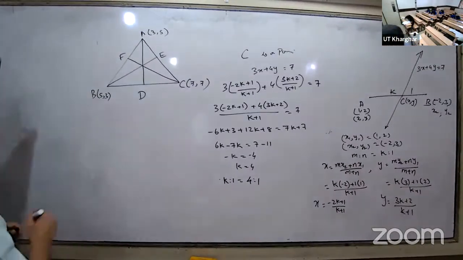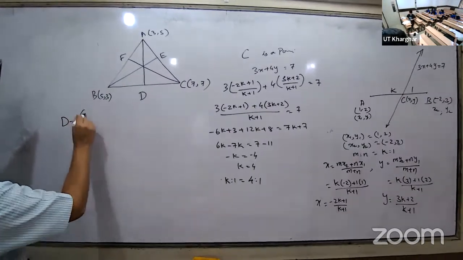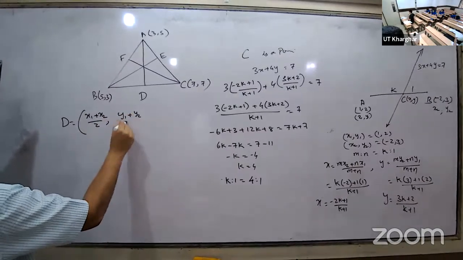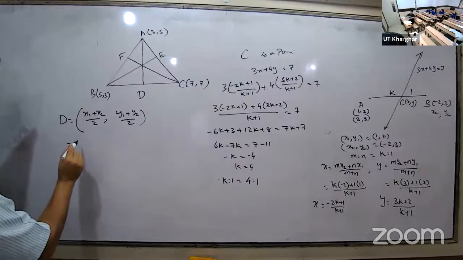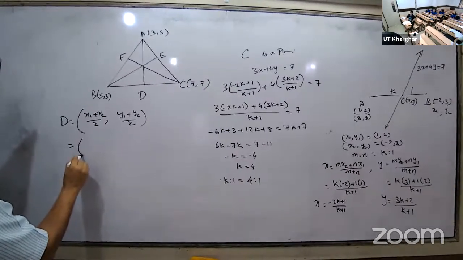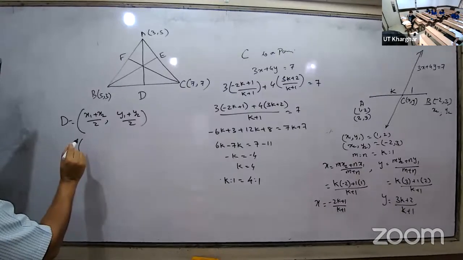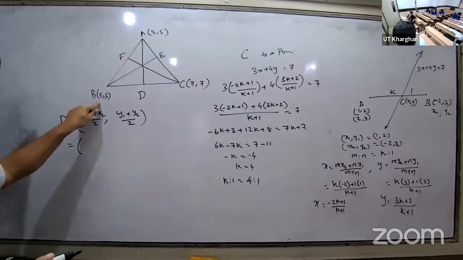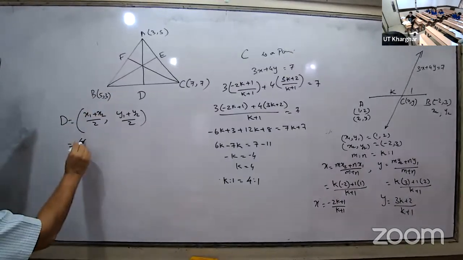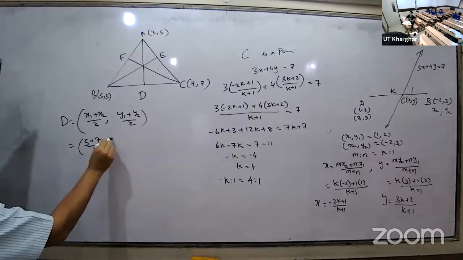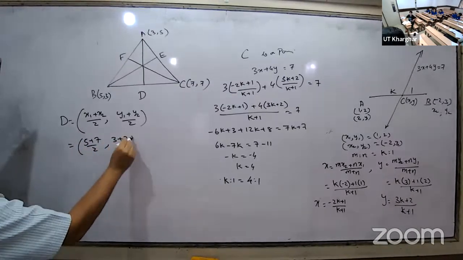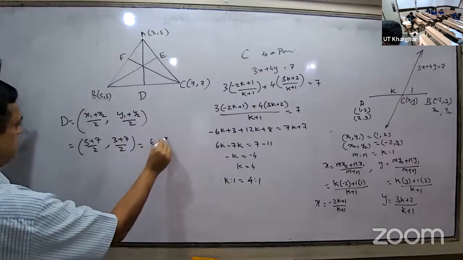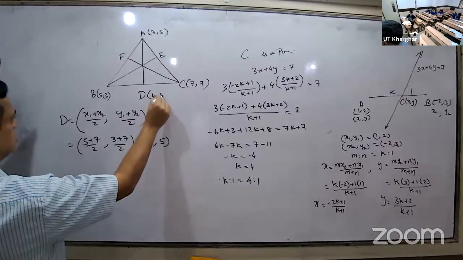Now one by one find out. D is equal to midpoint formula: x1 plus x2 divided by 2, y1 plus y2 divided by 2. Myra, can you substitute and tell me? Tell loudly, I can't hear. X1 is what? 5 plus 7 divided by 2, then 3 plus 7 divided by 2. 5 plus 7 is what? 12 by 2, 6. This is equal to how much? 5. Yes or no? So the coordinate of D you got is 6, 5.